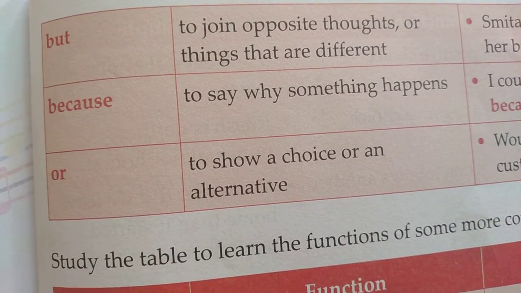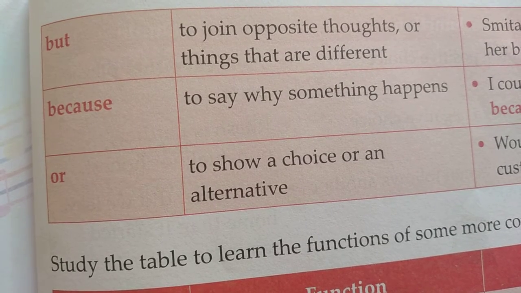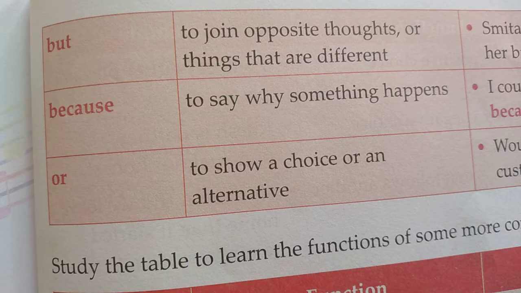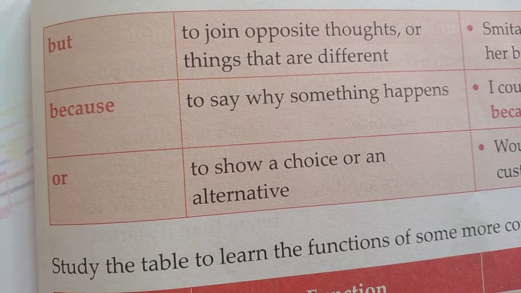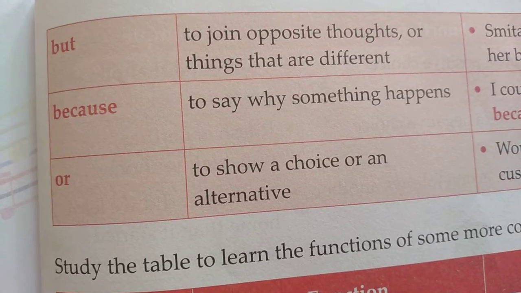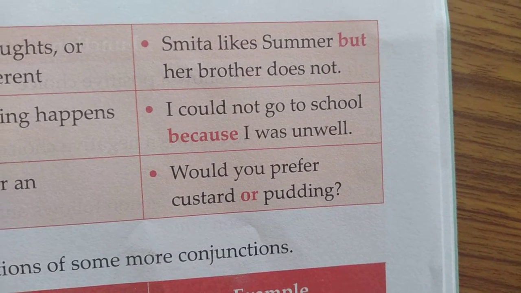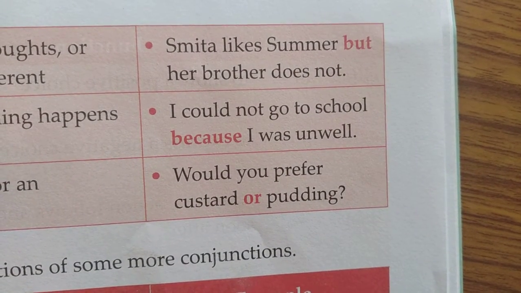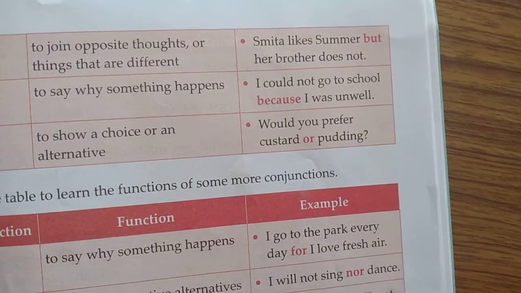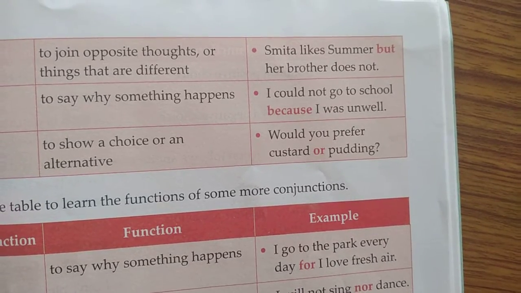Next, or, to show a choice or an alternative. Here we have options, we have to choose something, this or that. Would you prefer custard or pudding? Here the choice depends on us, which one we like.